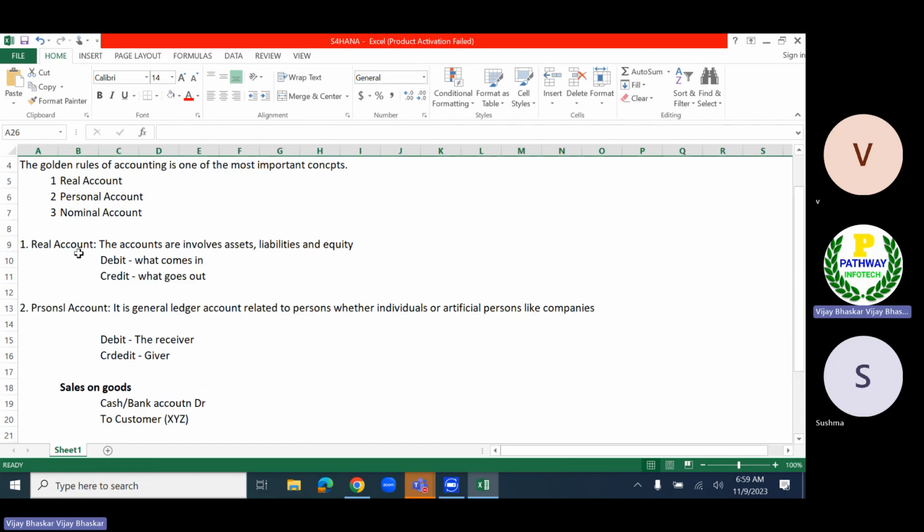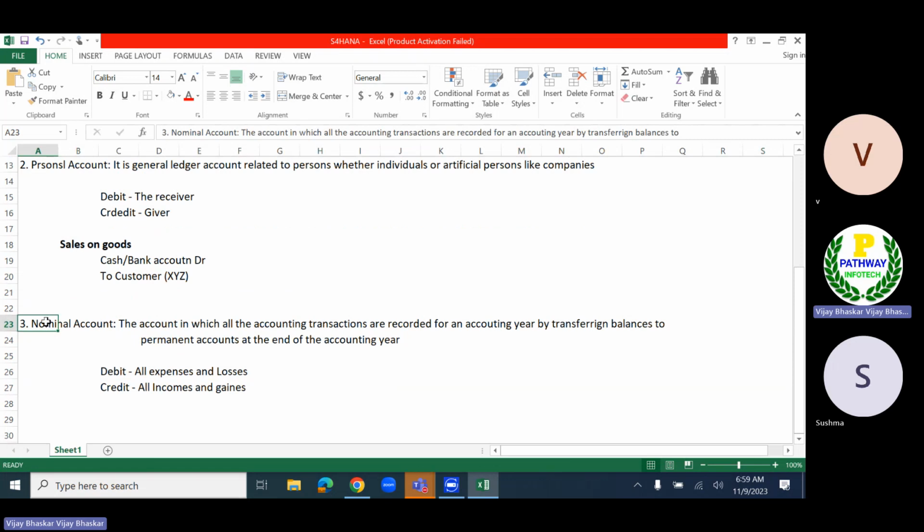Real account, which is related to the liabilities and equities. Personal account, which is related to the persons, where the transactions are happening between both the parties. Then nominal account, which is related to the accounting transactions recorded, by transferring balances to the permanent accounts.